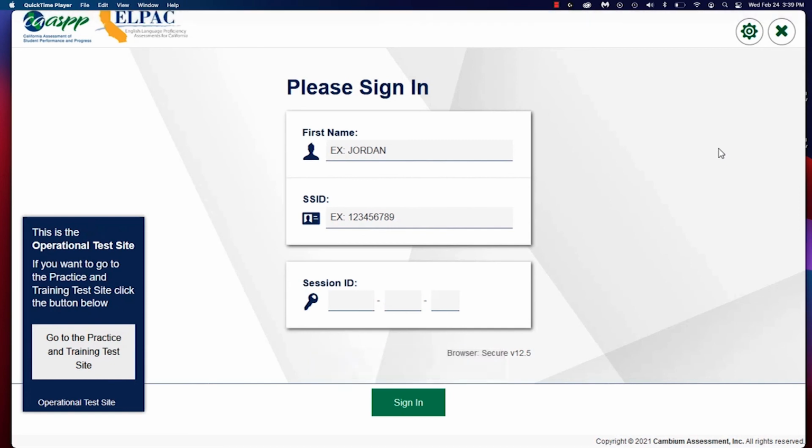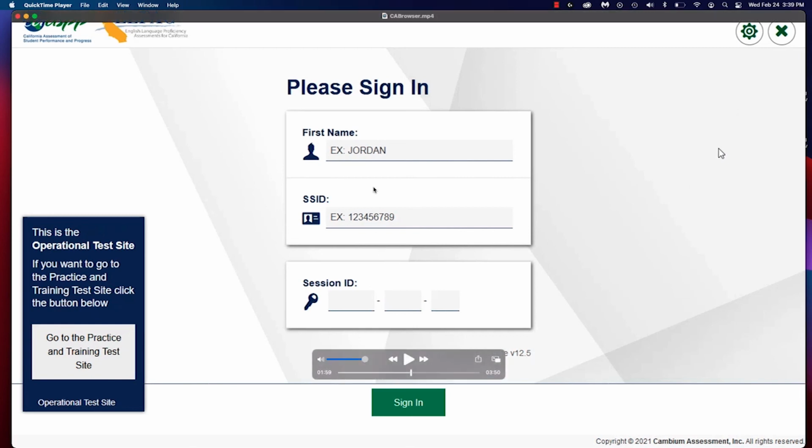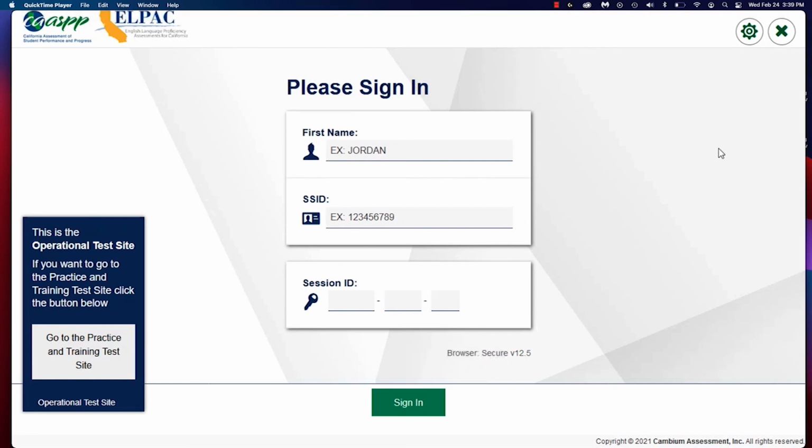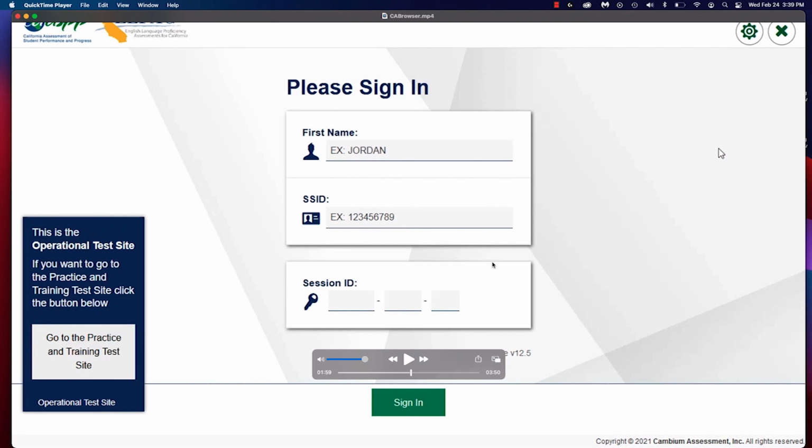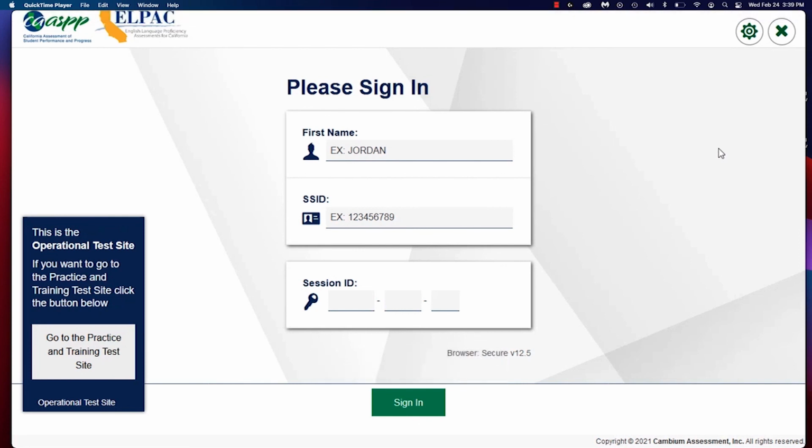Okay, so again, you can't have Teams open and communicating with me inside of the chat, inside of Teams, right? Teams has to be closed. You shut down Teams, you launch this browser, you type in the test session, your ID, and then your name, and you click sign in. Okay, and then I'll meet you inside of this web browser here. Then I'll give you access to the test. I'll let you know which part of the test you need to start, and we'll get started on the test.